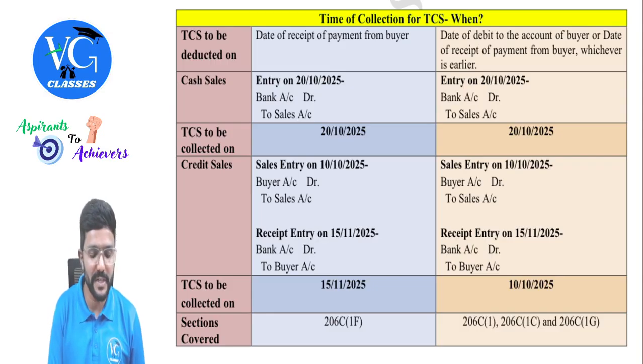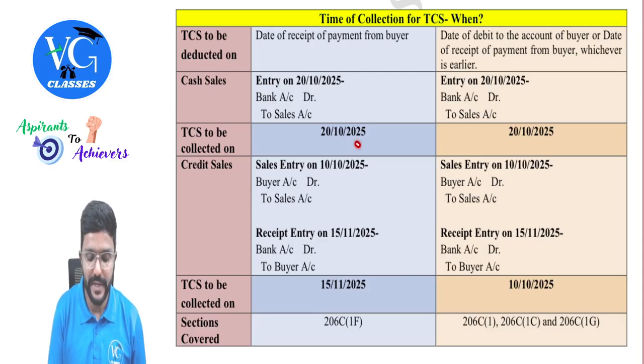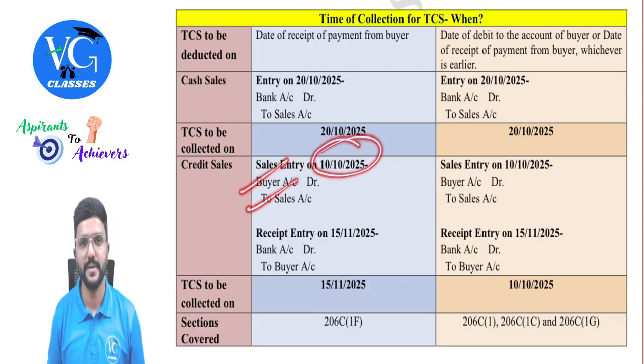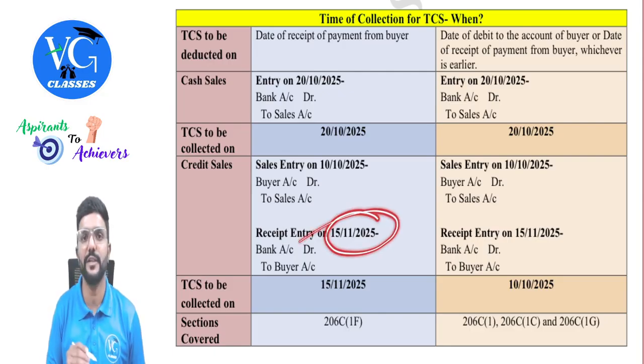Sir, what if it's a credit transaction? Assume the sale entry is passed on 10th October, that is buyer to sales, till the buyer pays the seller. The buyer is an asset in the books of accounts of the seller. And the payment is actually received on 15th November.